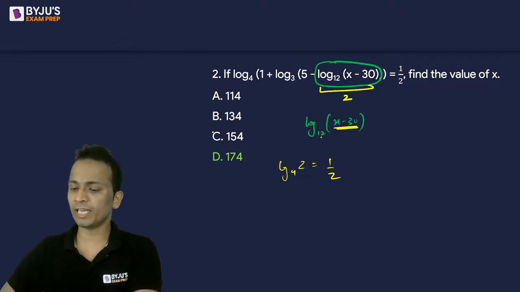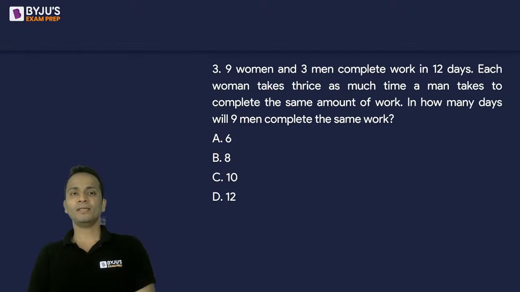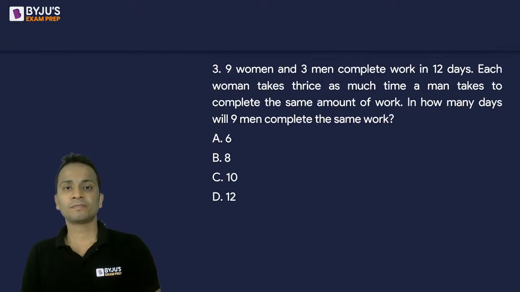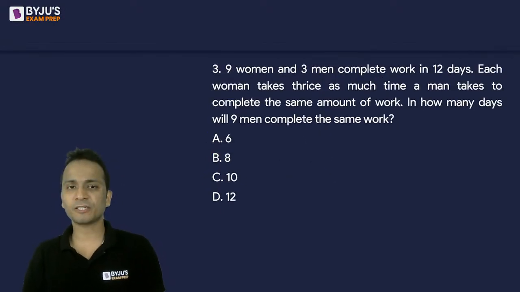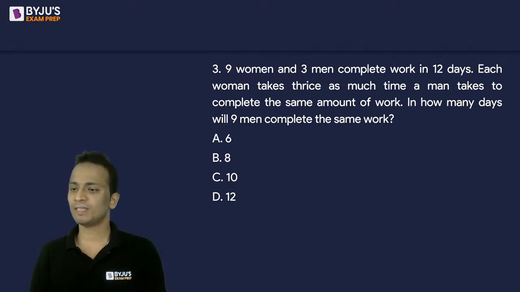Let's move on to the next question, question number 3. Question number 3, easy question of time and work. Again, the answer can come in less than 30 seconds. Let's see how many of you can give it to me in less than 30 seconds.